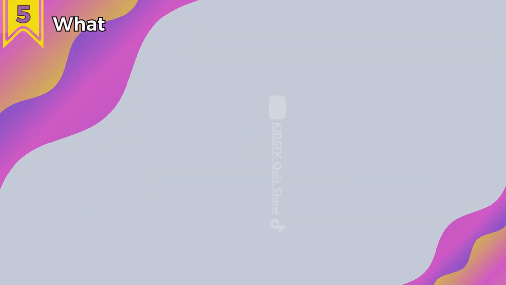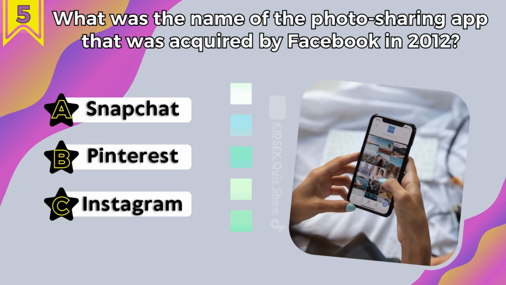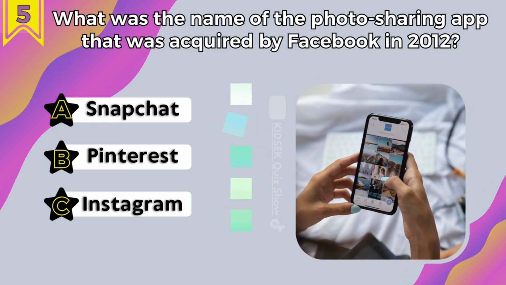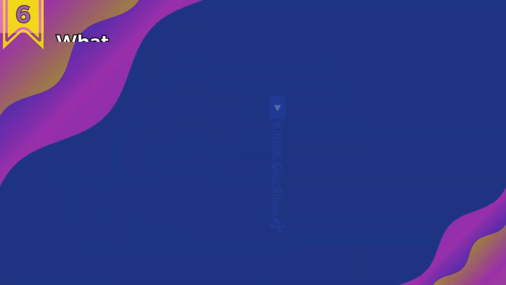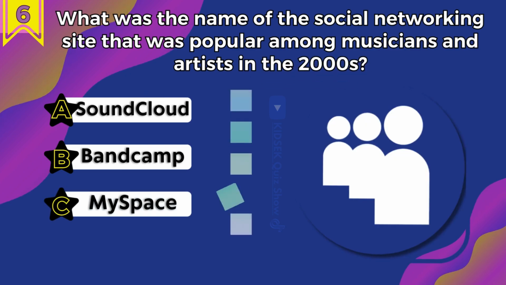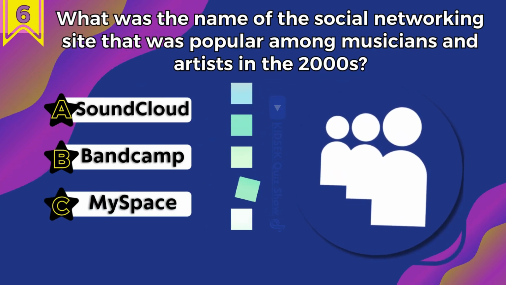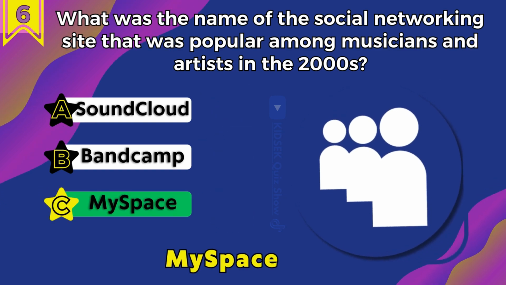Number 5. What was the name of the photo sharing app that was acquired by Facebook in 2012? Snapchat, Pinterest or Instagram? Instagram is the right answer. Number 6. You know what was the name of the social networking site that was popular among musicians and artists in 2000s? MySpace is the right answer.